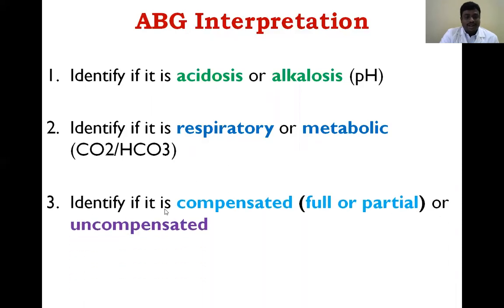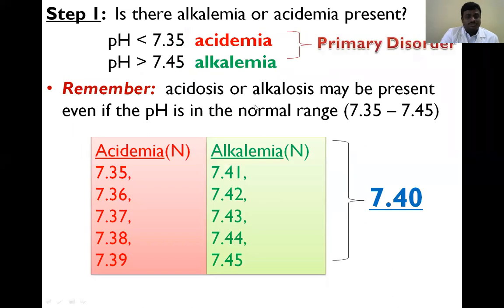Third is to identify whether it is compensated or uncompensated, that is, regulated or unregulated. Compensation is again of two types: full compensation or partial compensation. These are all we will observe. I will show you some examples.